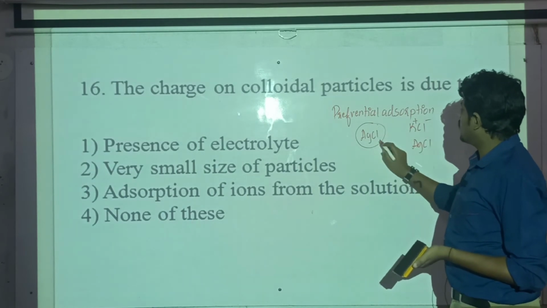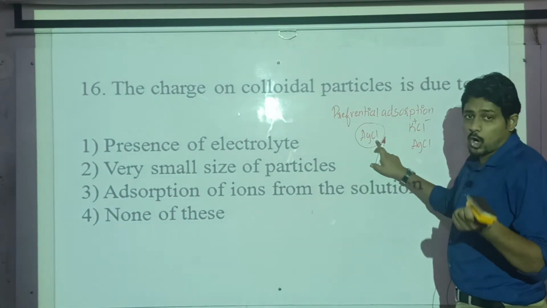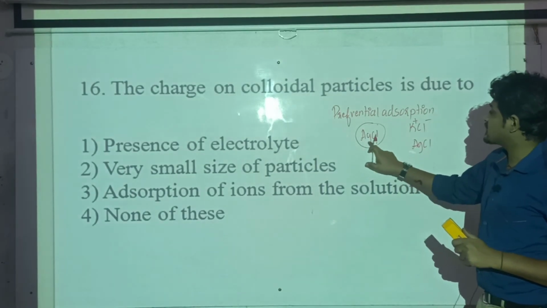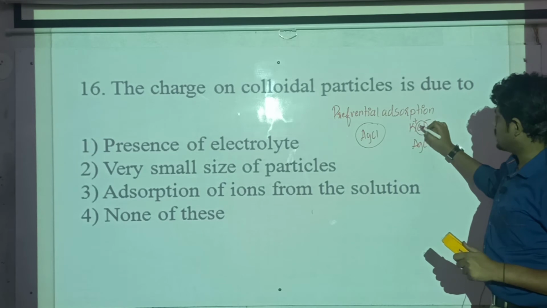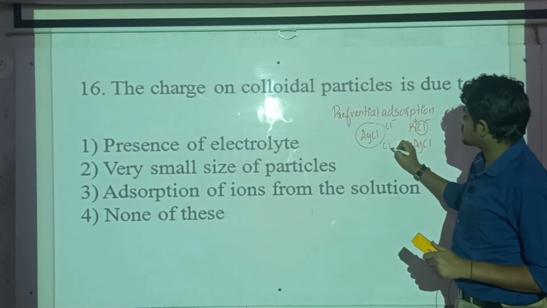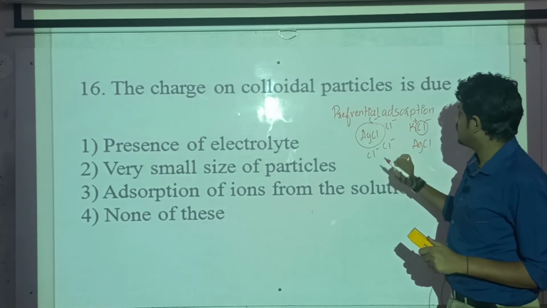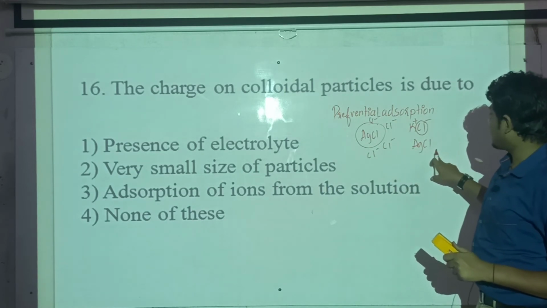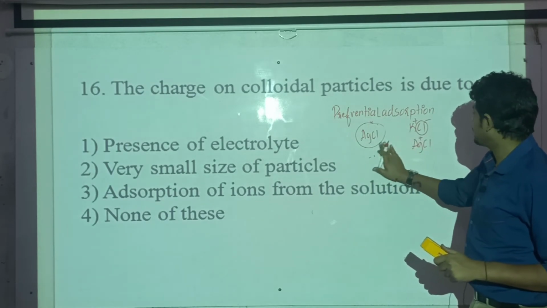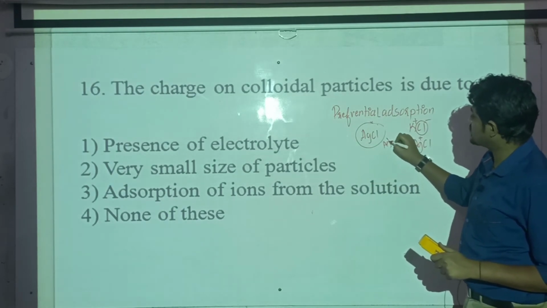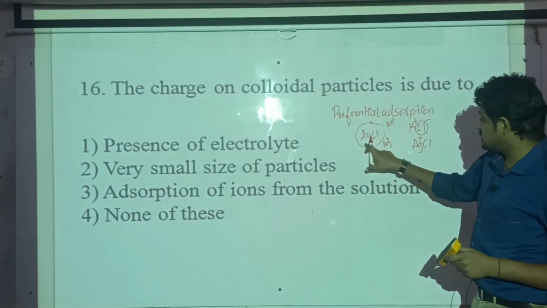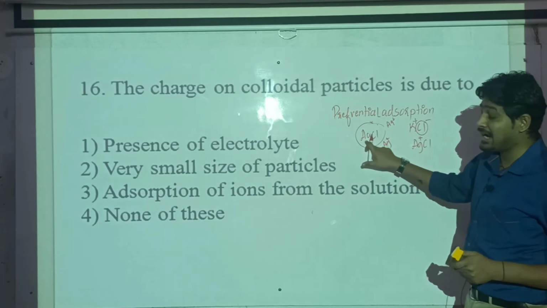Here, whichever electrolyte is common, that electrolyte we have to add. See, silver chloride contains chloride, so it might adsorb chloride and become negatively charged. Now if I add silver, then instead of chloride they will adsorb Ag plus and become positively charged. Whichever ion is common, they will adsorb that only.